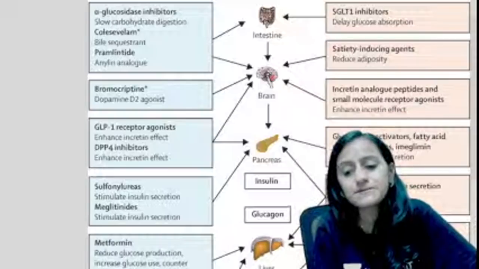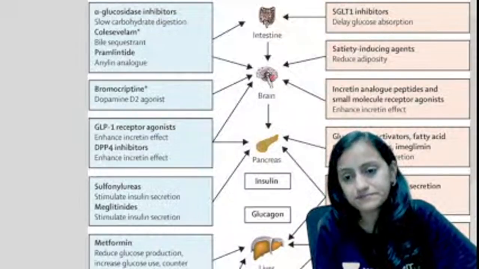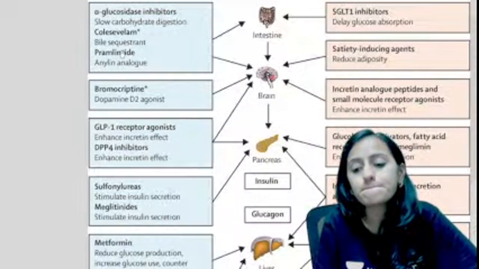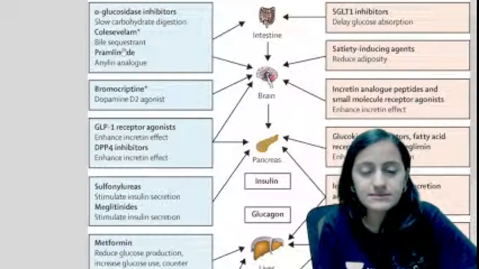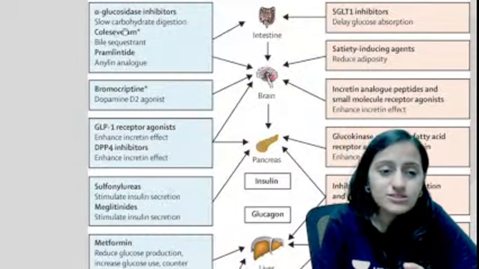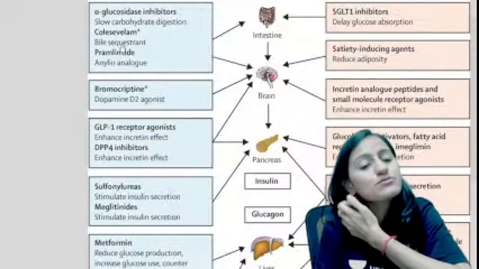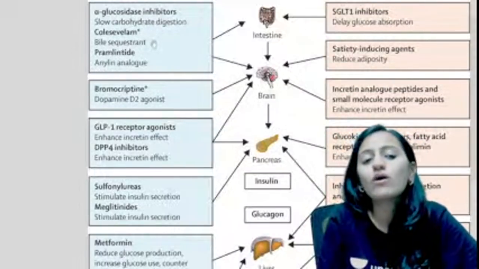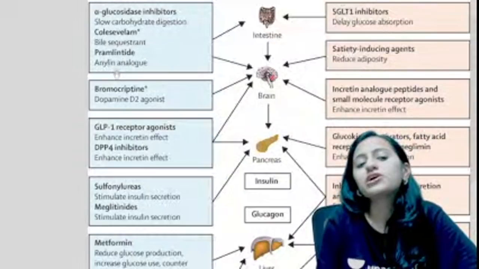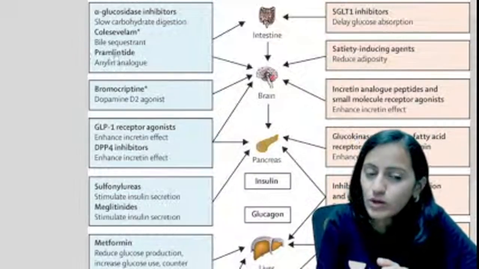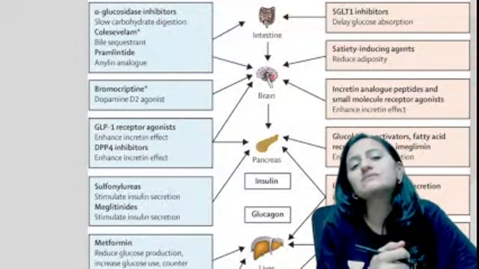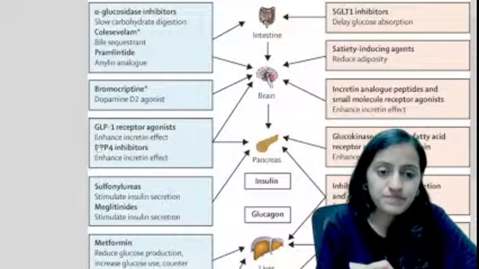So what does it lead to? What is the side effect? The side effect is basically flatulence, right? A lot of glucose, carbohydrates going out, that leads to flatulence. Also remember, you have colesevelam, the bile acid sequestrants, which have also been used in diabetes mellitus. Pramlintide, which is basically your amylin analog, is the only drug which is used in both type 1 and type 2 diabetes mellitus.